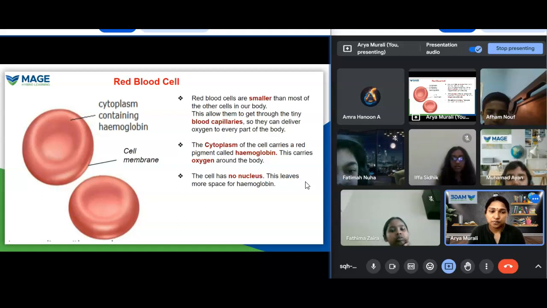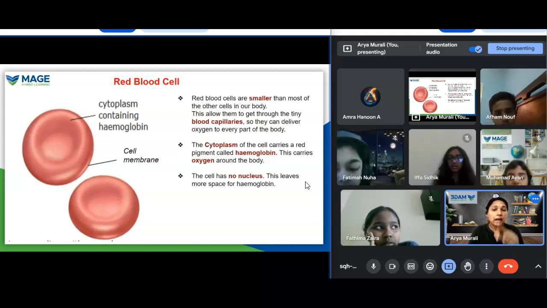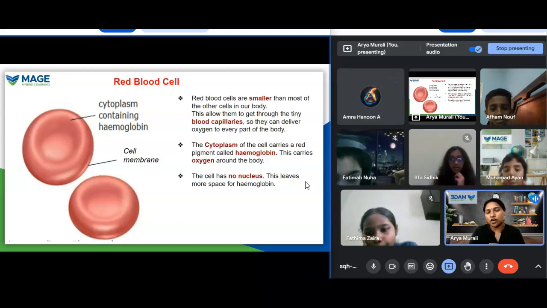Sometimes it is written directly as hemoglobin in some labs, and in some it will be HB, capital H and small letter B. So next time you go for a blood test, please check your test result, or ask your parents whether there is any report at home, and go through that. You can see the HB amount in that.